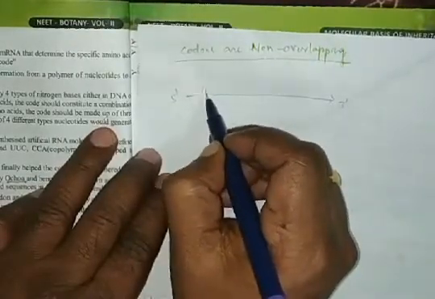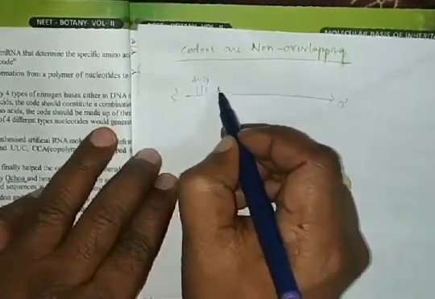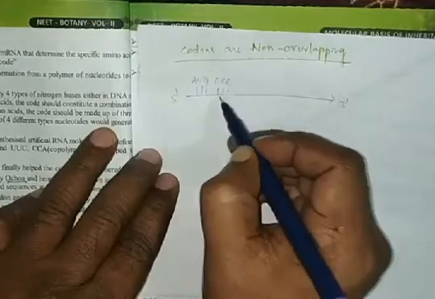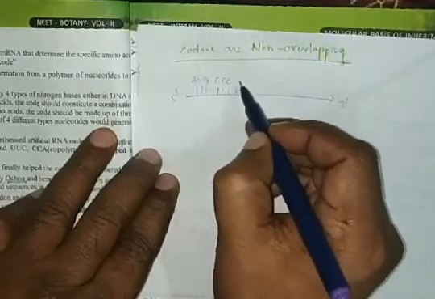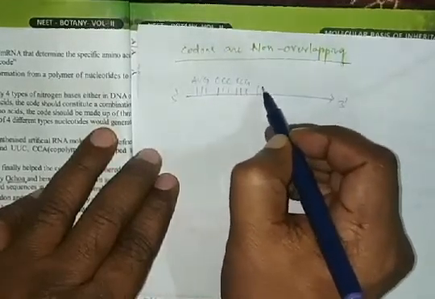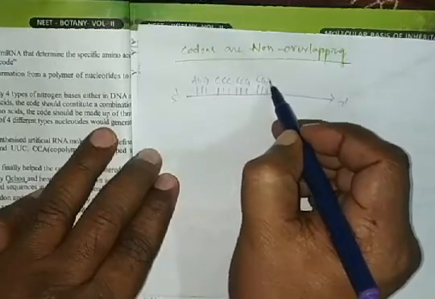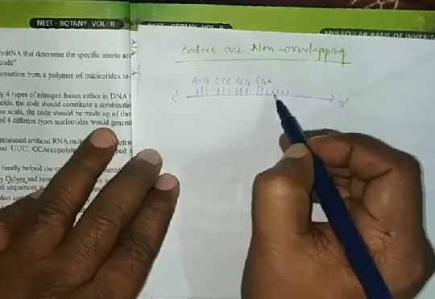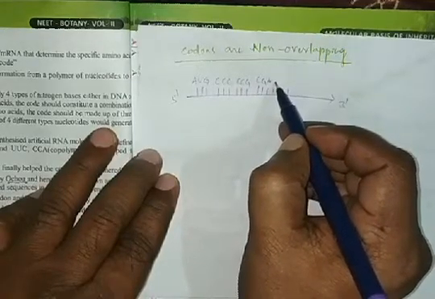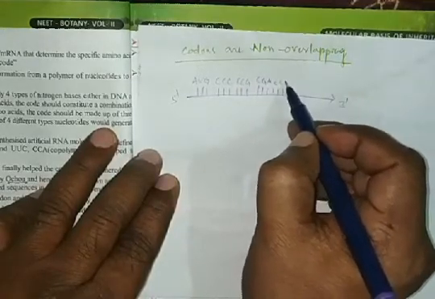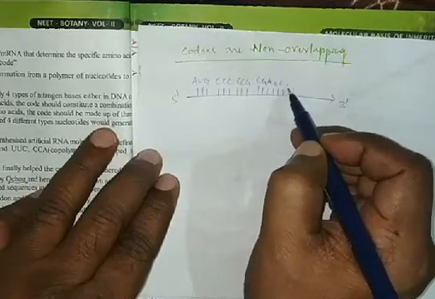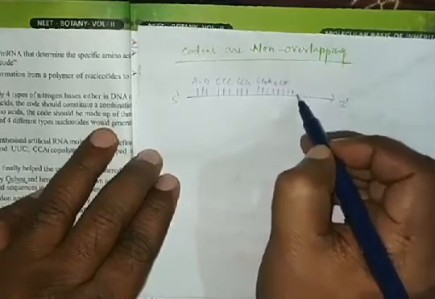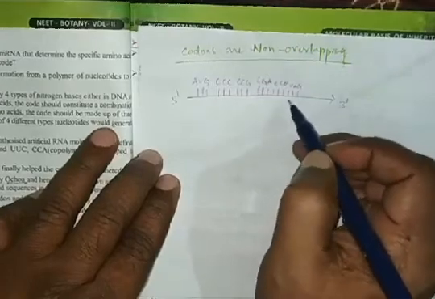In this AUG is present, CCG, CGA, CCU, for example, and finally UAG is present.